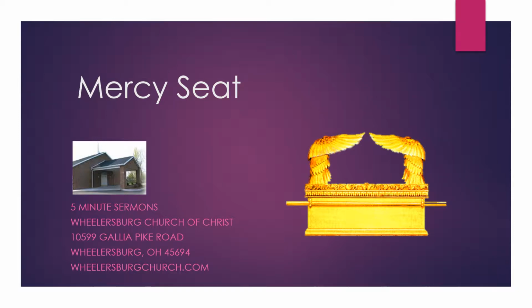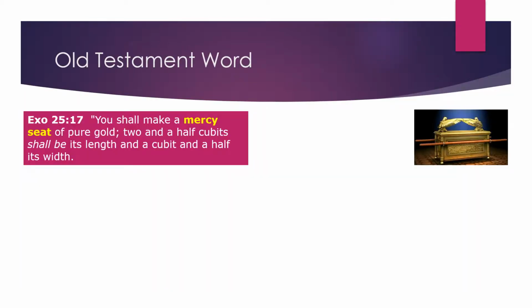Let's take a look at the mercy seat. In the Old Testament, we read in Exodus 25:17, "You shall make a mercy seat of pure gold. Two and a half cubits shall be its length, and one and a half cubits its width." And we see a picture there to the right of the ark, which probably looked very similar to this.